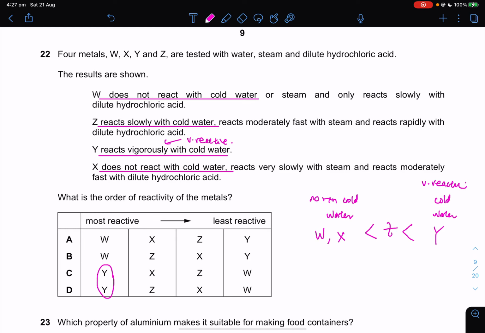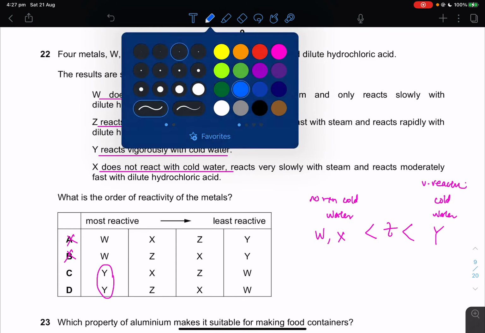So at the very least, I can cross out A and B. I have a better chance of getting things correct now. Okay. Looking at that, I can probably get the answer already, because Z is more reactive than X. Hopefully you can see that.